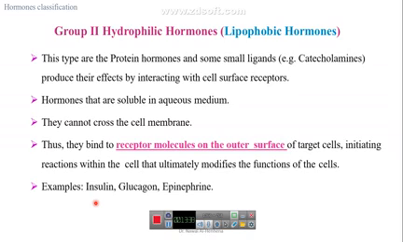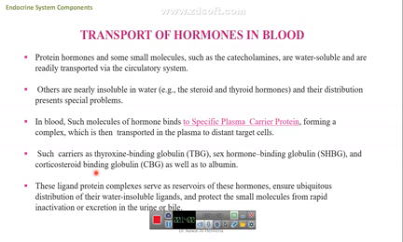Group 2 hormones, which are hydrophilic hormones, have receptors on the surface of the cells, and they cause alteration in the cells and act by the second messenger, as we have seen before.